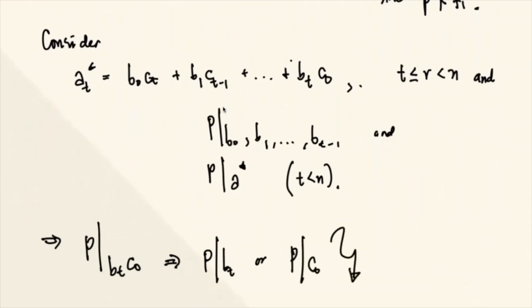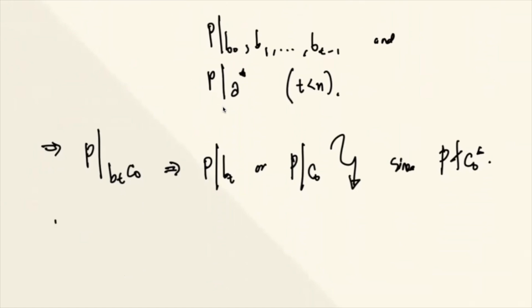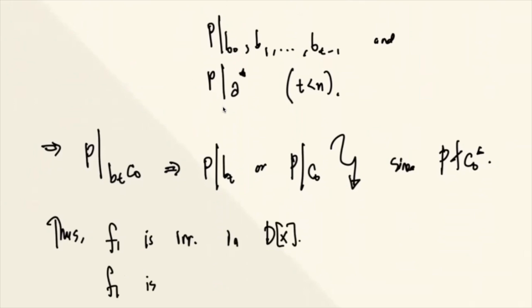This is a contradiction, since P does not divide C sub 0. Because it is a contradiction, therefore F1 is irreducible in D[X], and hence F1 is irreducible in F[X]. So, we have proved the claim.